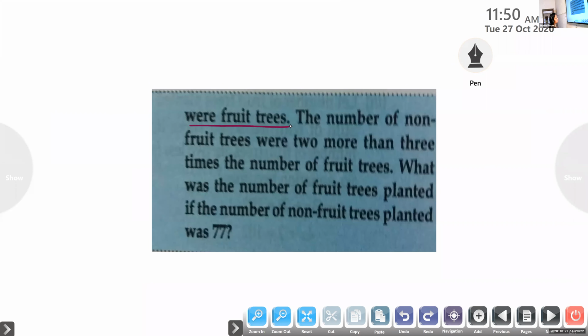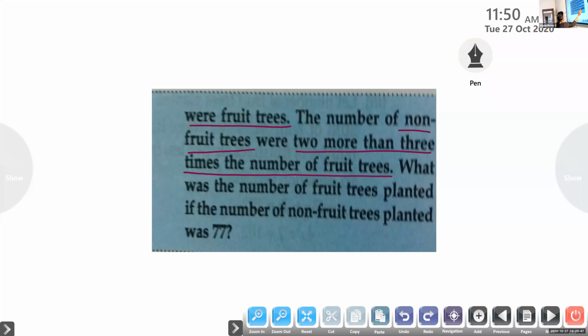They planted both fruit trees and non-fruit trees. The non-fruit trees were two more than 3 times the number of fruit trees.